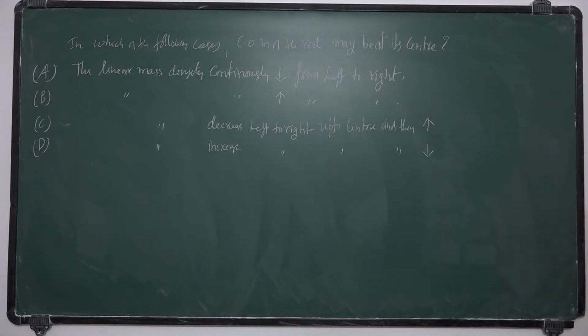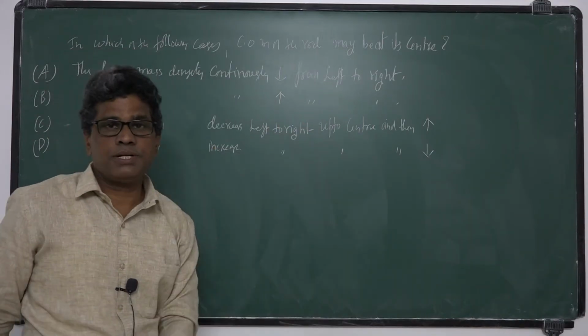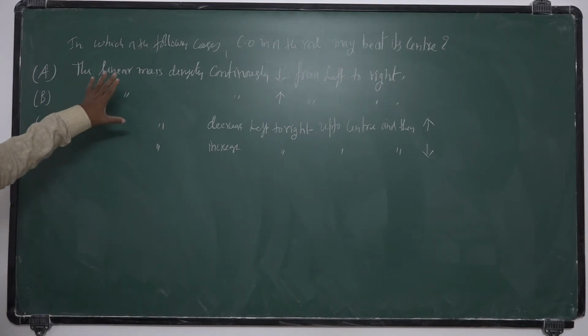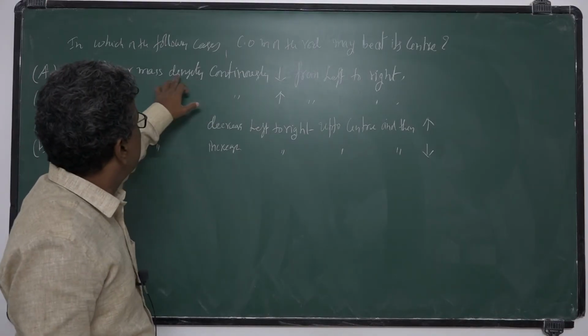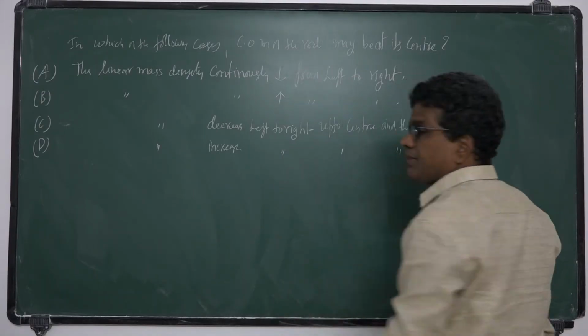Okay, so what is your answer for this question? More than one option is a right answer, so you have to find which option is correct. The linear mass density continuously increases from left to right.